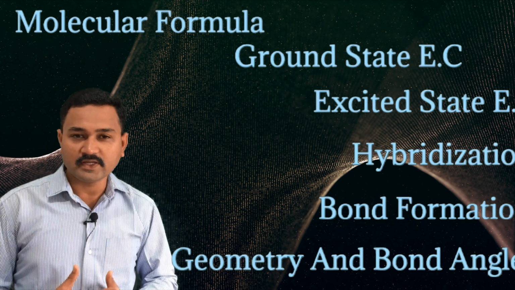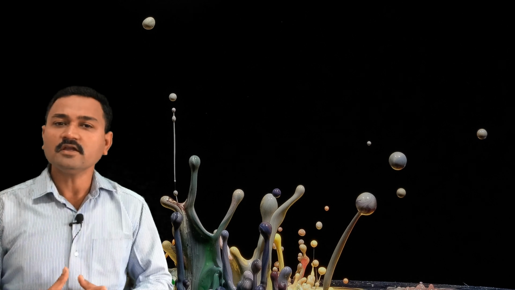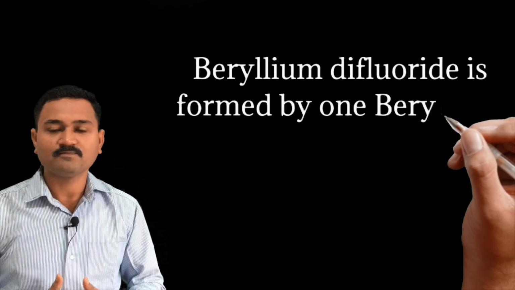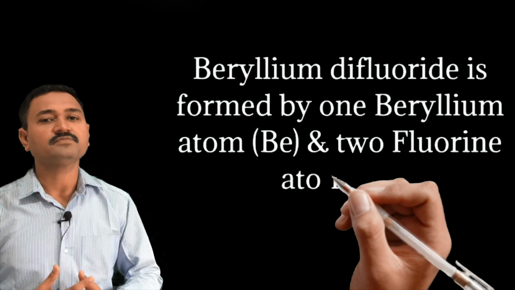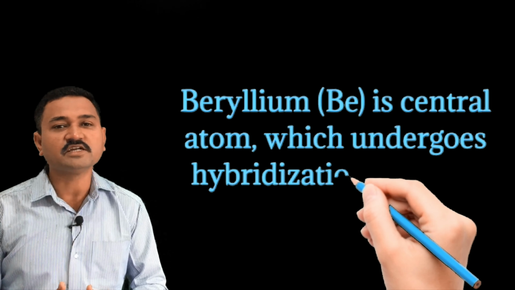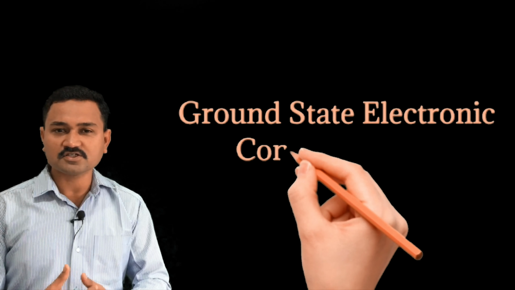So the first step that we generally consider is the molecular formula for beryllium difluoride. The molecular formula of beryllium difluoride is BeF2. It means the beryllium difluoride molecule is formed from one beryllium atom and two fluorine atoms, in which beryllium is the central atom which undergoes the hybridization process. Let us consider the ground state electronic configuration of the beryllium atom.